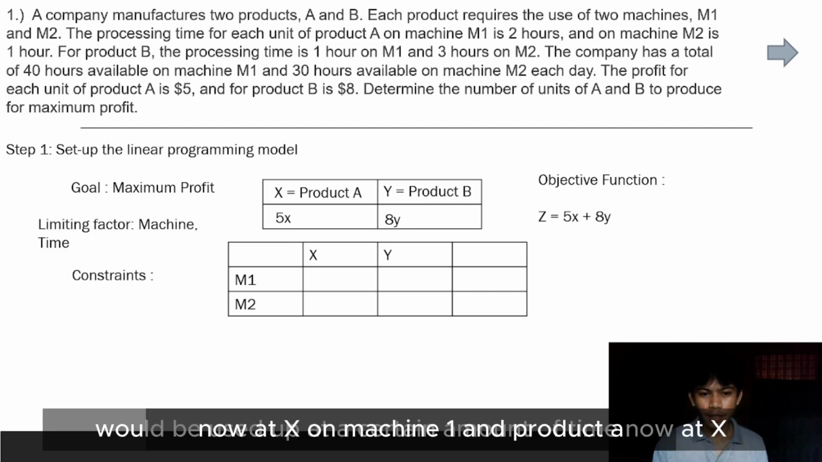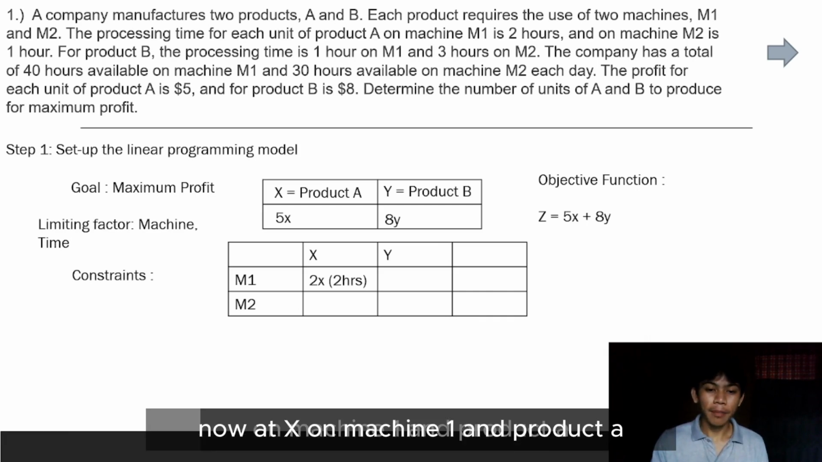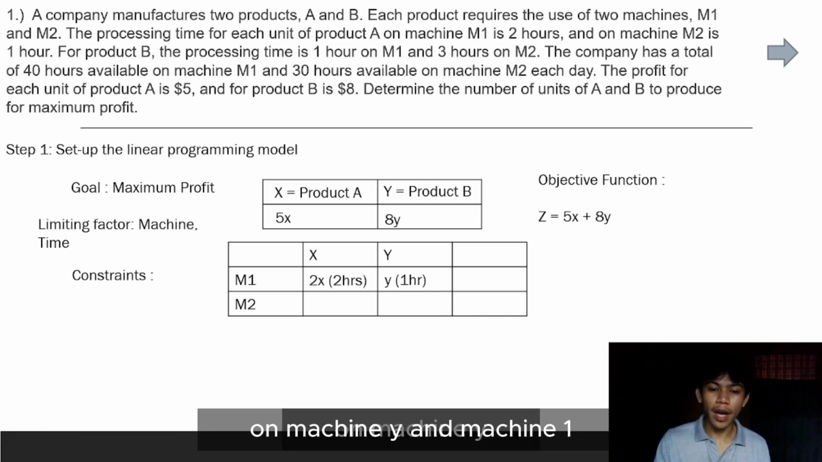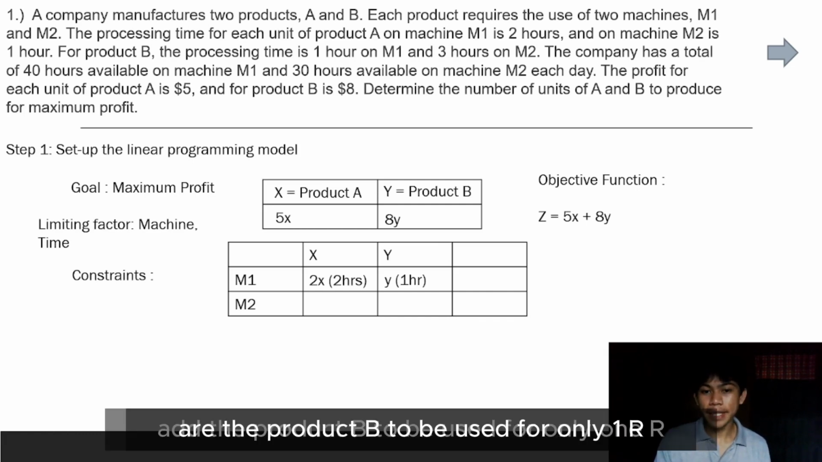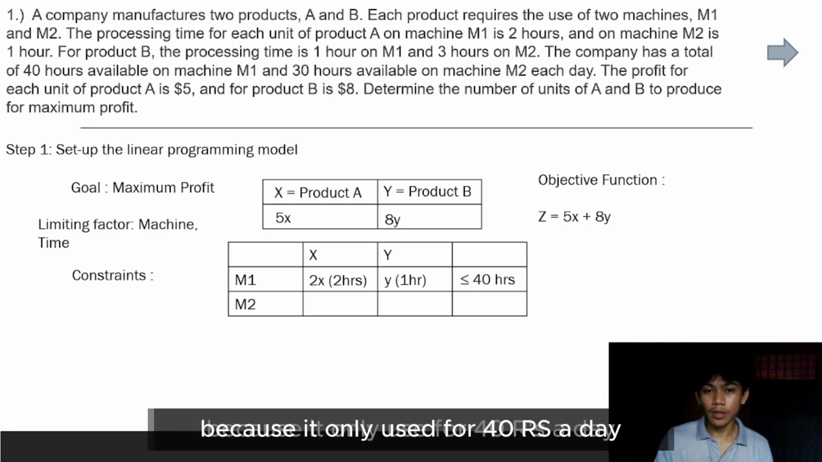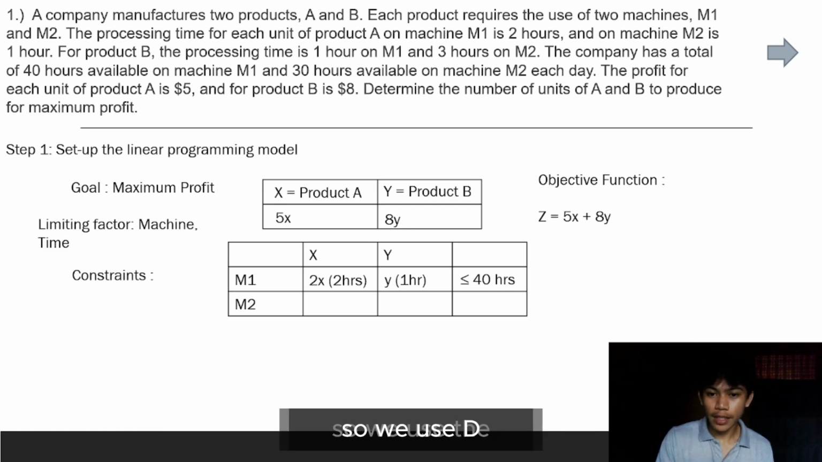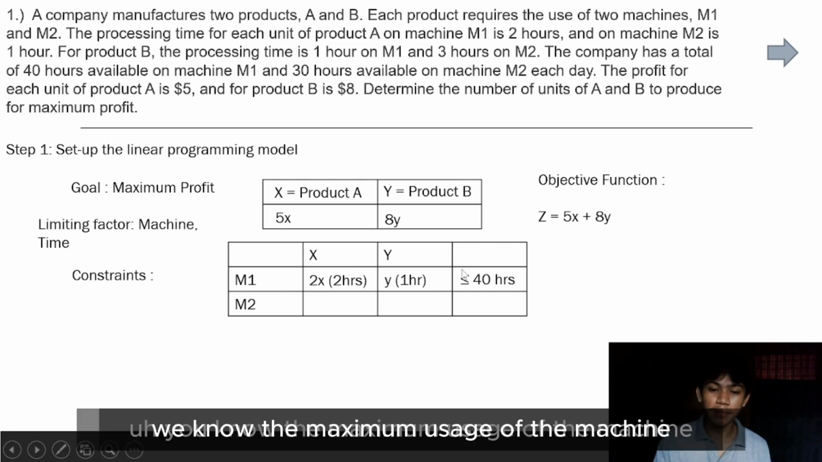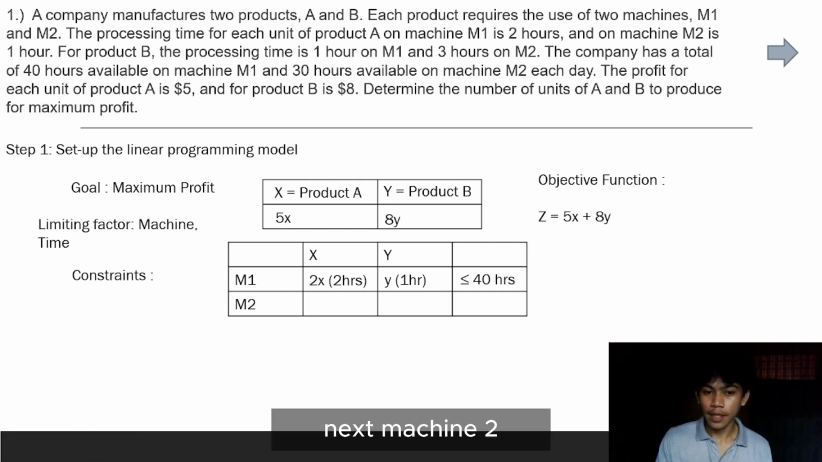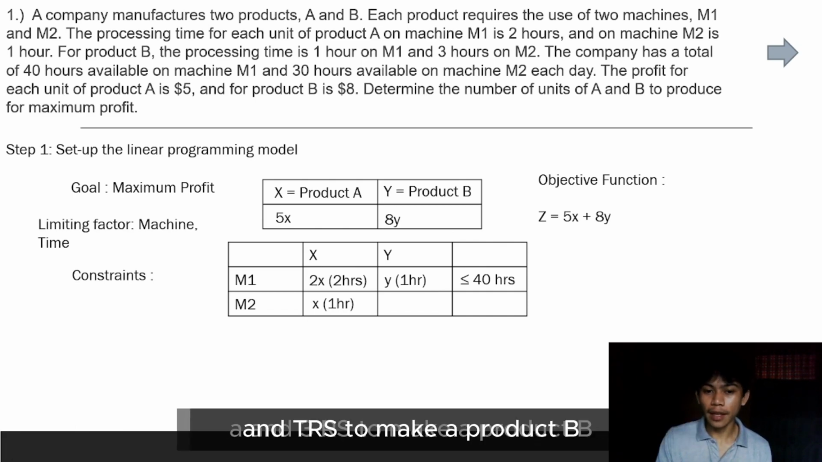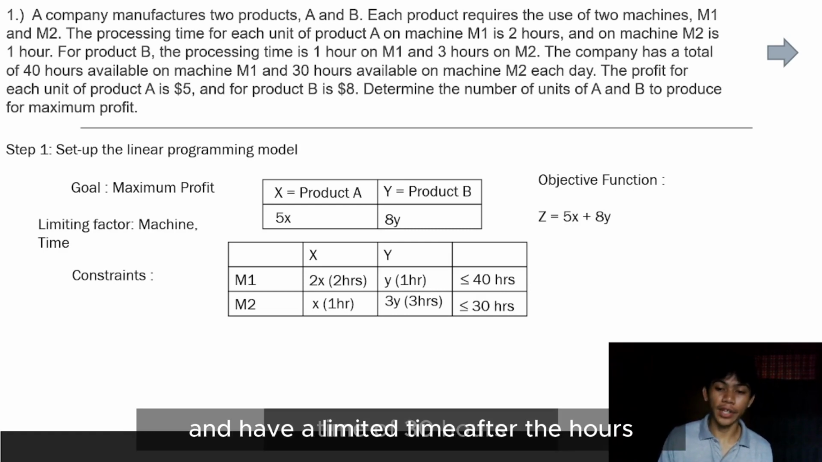Now, for machine 1, product A can only use 2 hours. For machine 1, product B uses only 1 hour, with the constraint of 40 hours for machine 1, because it is only used for 40 hours a day. So we use the less than or equal to symbol, because we know the maximum usage of the machine. Next, on machine 2, product A uses only 1 hour and product B uses 3 hours, with a limiting time of 30 hours.